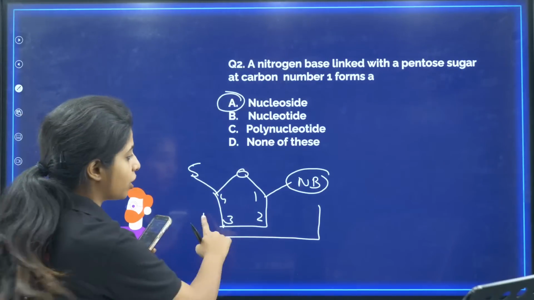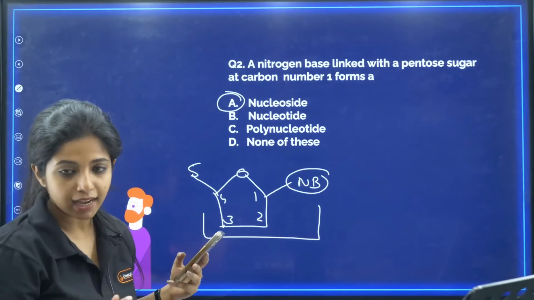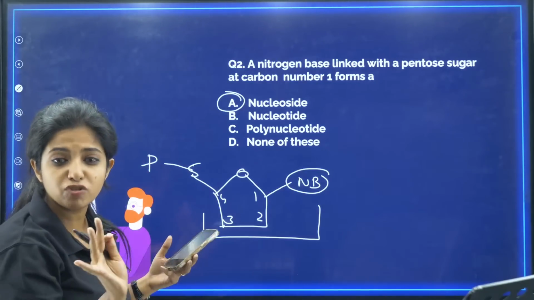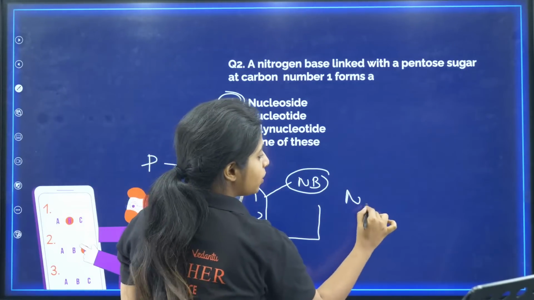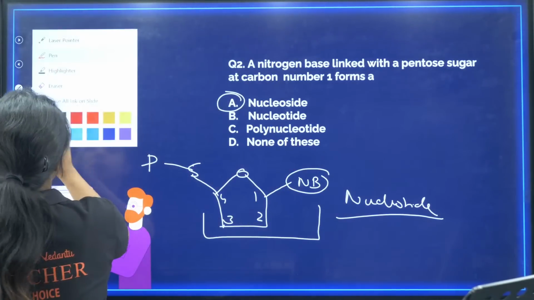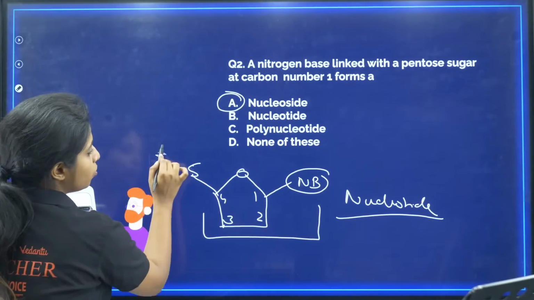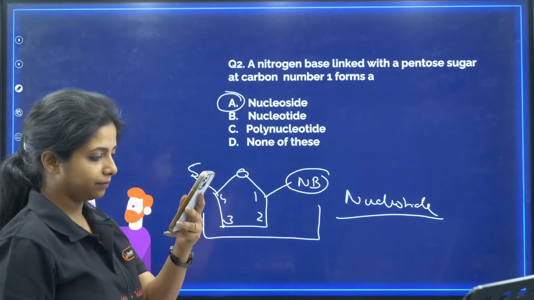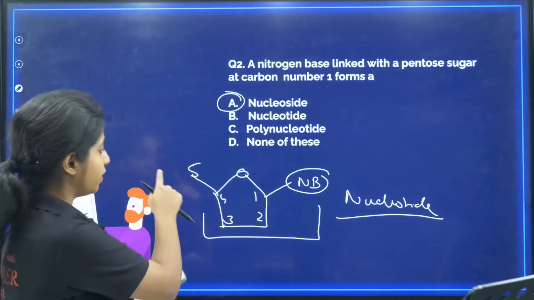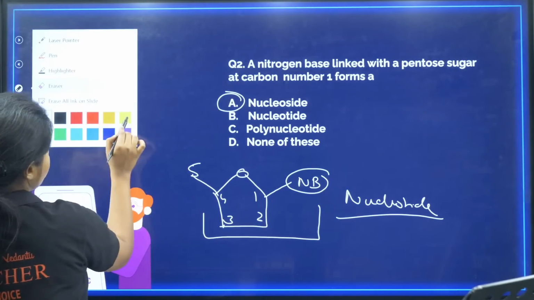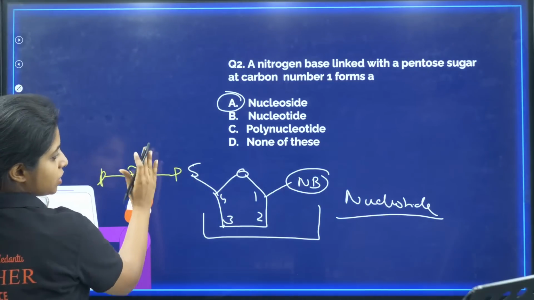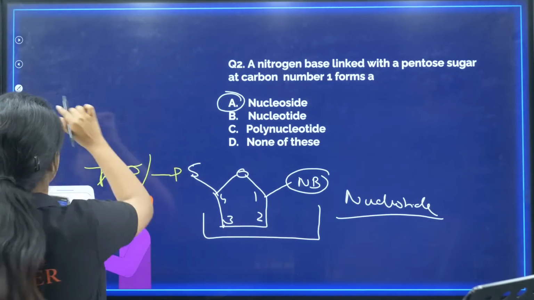A, my dear children. This structure is known as nucleoside. Now, I'll tell you one thing. On the 5th carbon, when the phosphate also comes and attaches, the whole name changes. Now it is not nucleoside, it will be known as nucleotide. But here, it's not mentioned about the phosphate group. So, can I call it nucleotide? No, I will just call it nucleoside. Side. Tide comes, tide is like this, right? So similarly, when the phosphate comes over here, it will be like tide. Three phosphates come, but then it breaks down and only 1 phosphate is left. It is known as nucleotide.